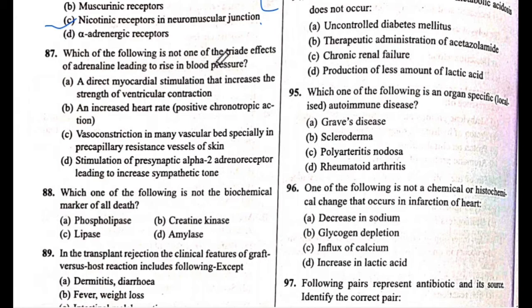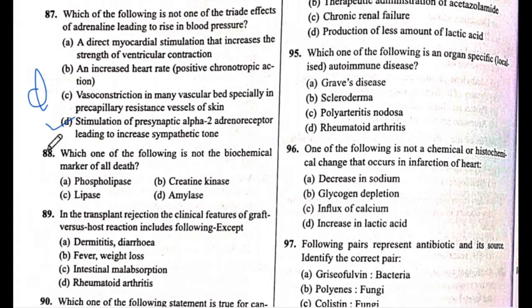Next is question number 87. Which of the following is not one of the side effects of adrenaline leading to rising blood pressure? The answer is D, stimulation of presynaptic alpha-2 adrenoreceptor leading to increased sympathetic tone. The answer is D. Next is question number 88.